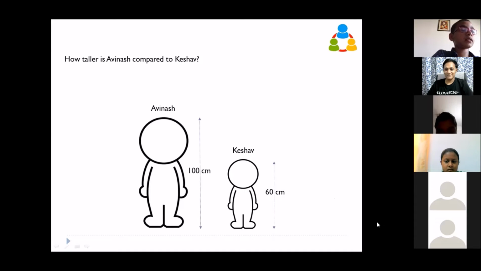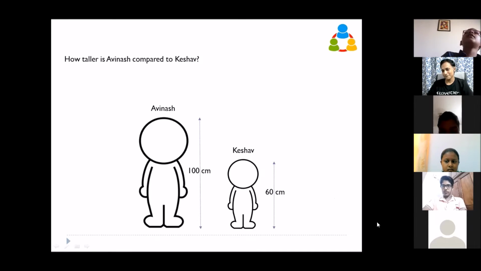That X is 100 centimeters divided by 100, that into 40 centimeters. Okay, so he gave an answer. He told 40 by 100. Yes, okay. Others, do you have any answer?